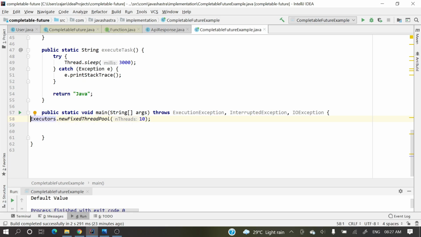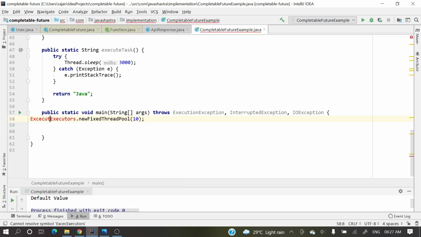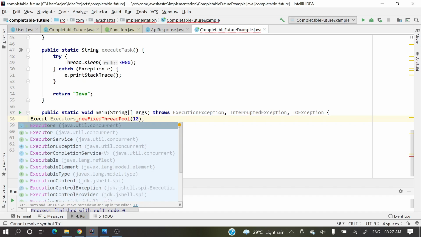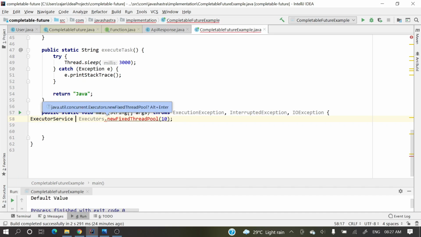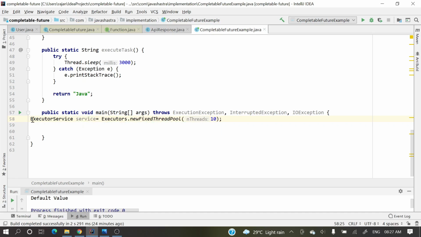I am creating one thread pool with 10 threads. We'll store that reference in an ExecutorService. So here I am creating a pool of threads, one thread pool with 10 threads.